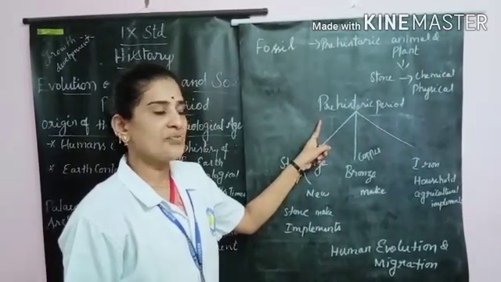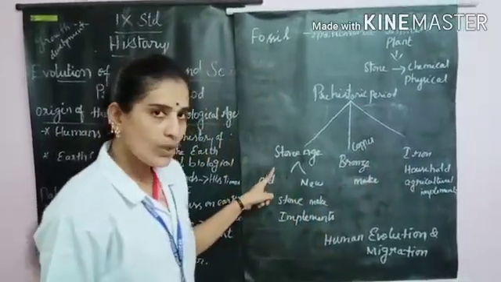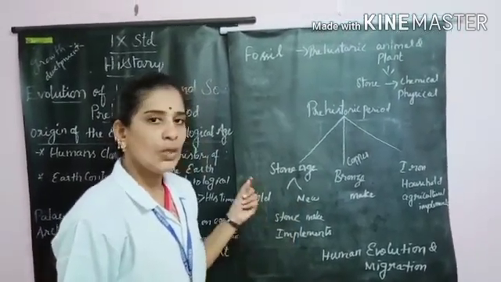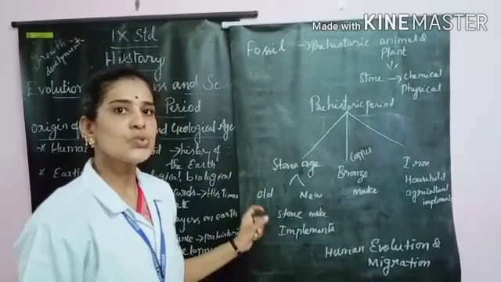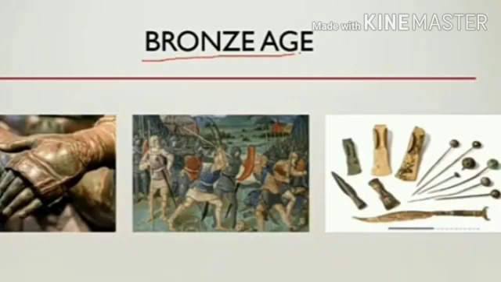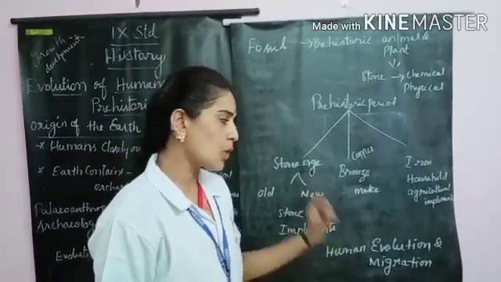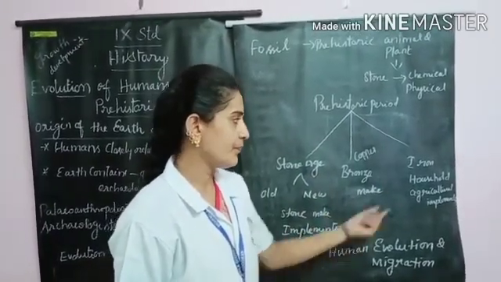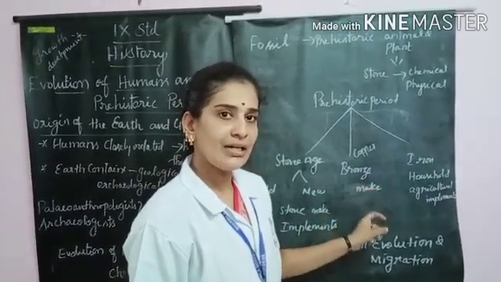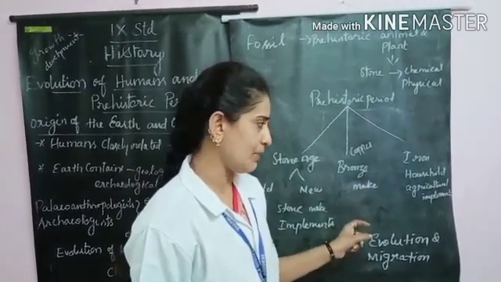Prehistory can be classified as Stone Age, Bronze Age and Iron Age. Stone Age is subdivided into Old Stone Age and New Stone Age. In this period, people used only stone to make implements. Second one, Bronze Age, otherwise called Copper Age. In this period, people used bronze to make implements. Third one is Iron Age. In this period, people used only iron to make household articles and agricultural implements.